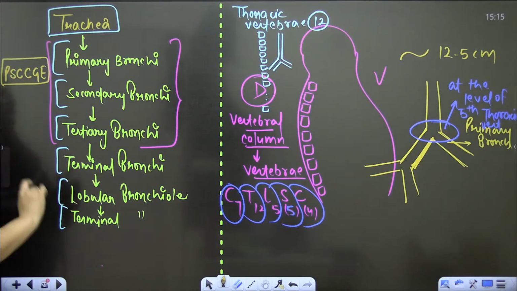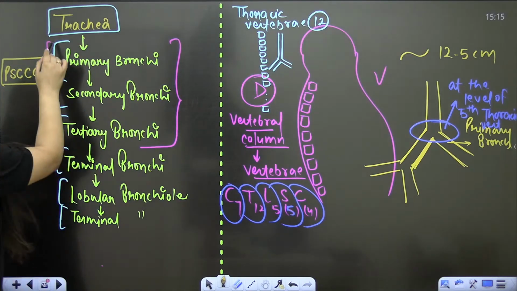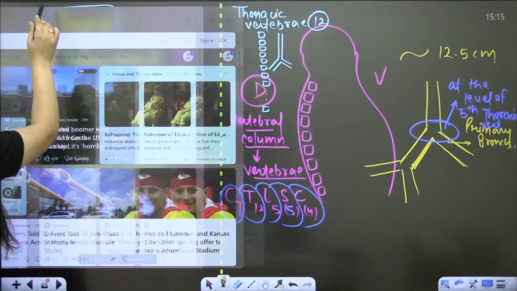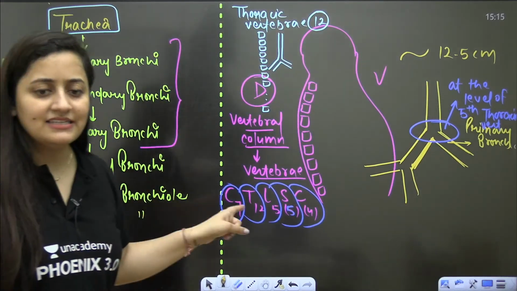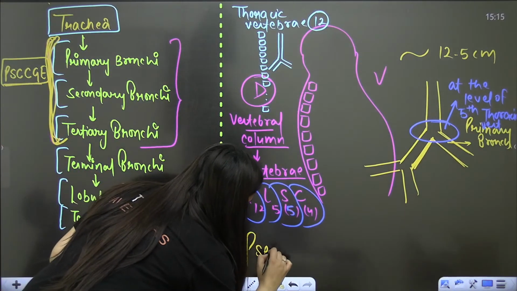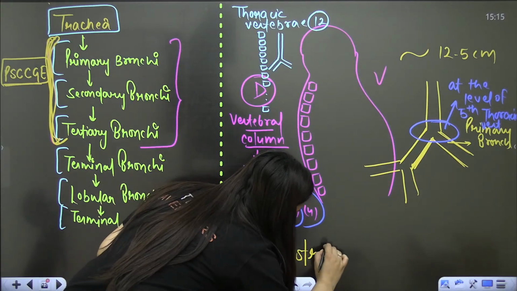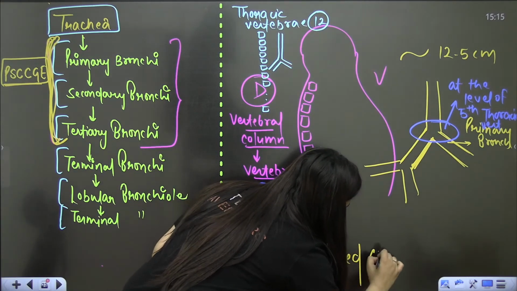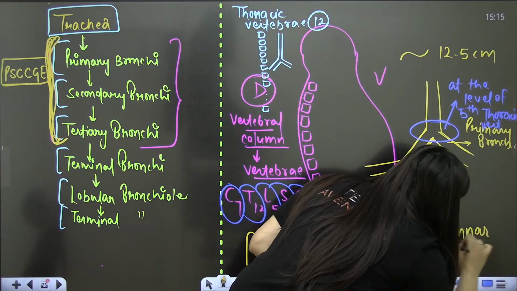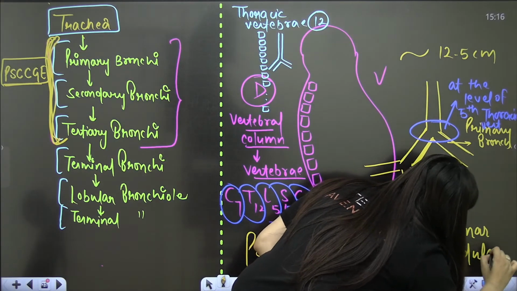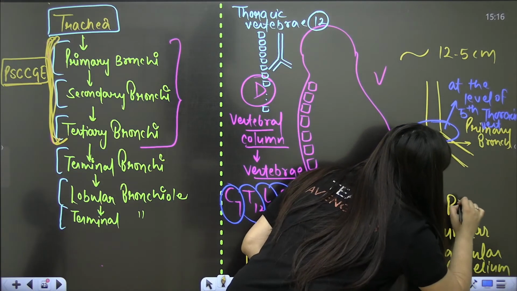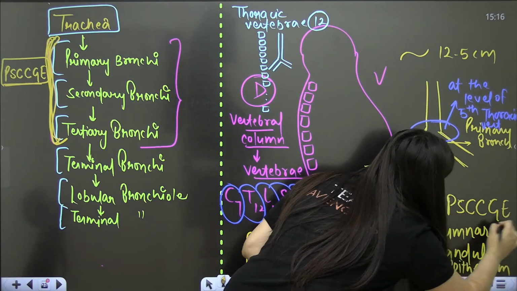It is a question from structural organization in animals. Pseudo means false. Stratified means multi-layered. So pseudo-stratified ciliated columnar glandular epithelium.